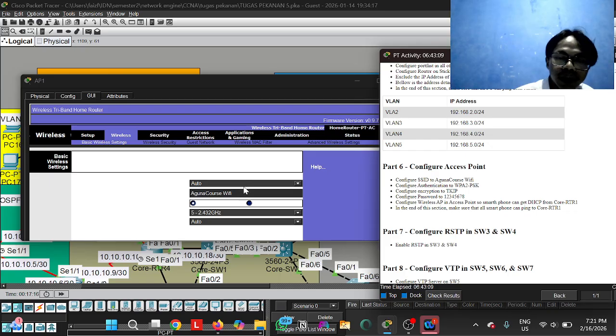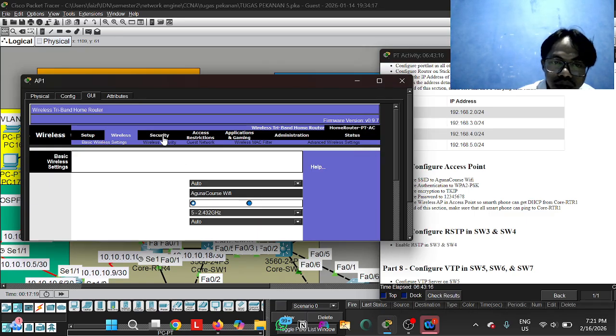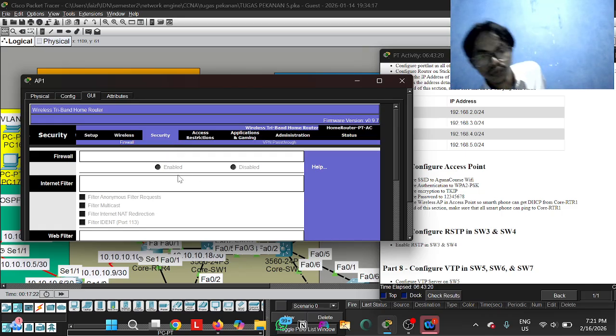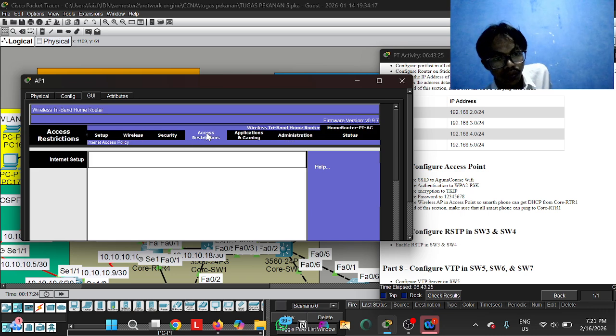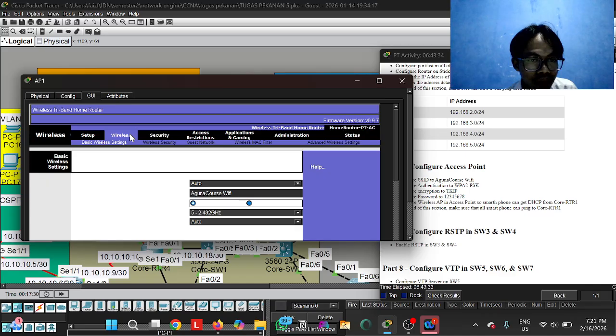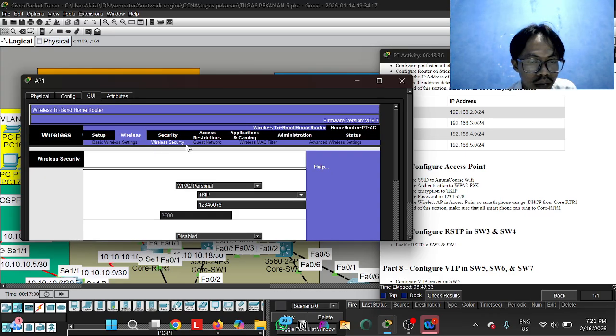And after that, authentication, we use WPA2 security, enable WPA2.